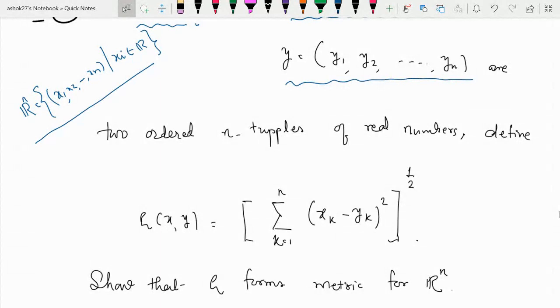So here we take the capital M as R^n, that is the set of all ordered n-tuples of real numbers. Let us define, taking x and y as two members of this R^n, rho of x, y. How do we define rho of x, y? It is the summation k varies from 1 to n of (xk minus yk) squared, raised to half.